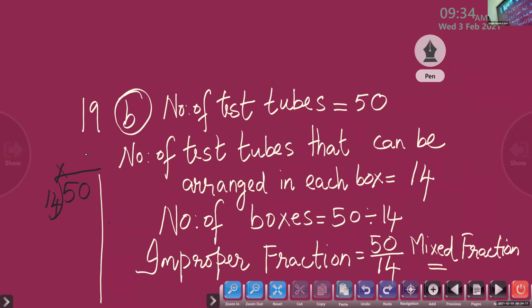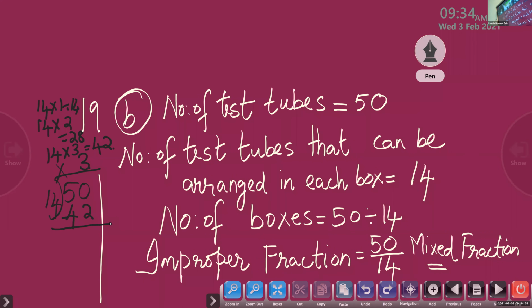Check here. When you multiply 14 into 1, 14. 14 times 2, 28. What is 14 times 3? 14 times 3, what's the answer, children? 42. Very good. So all of you got this answer. 3 times 14 is 42.